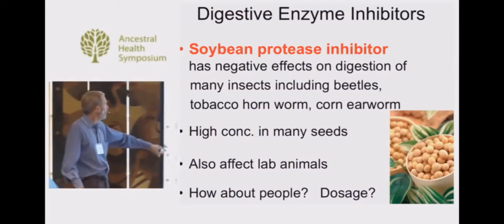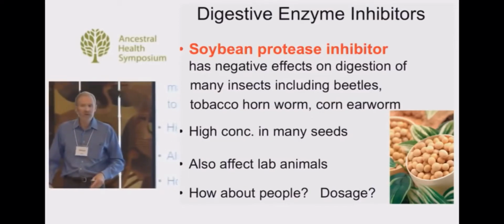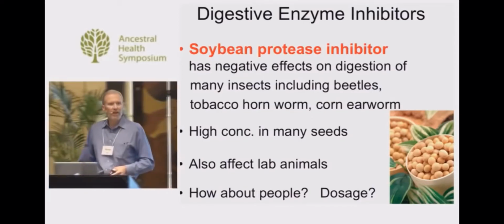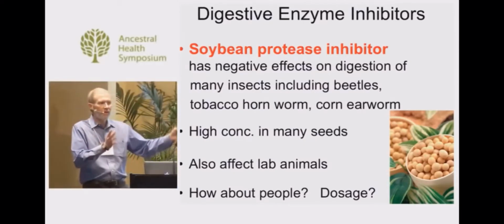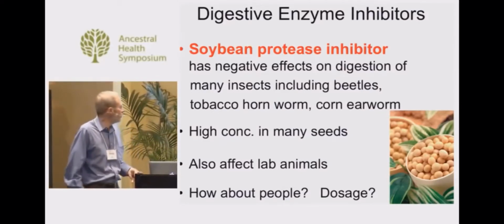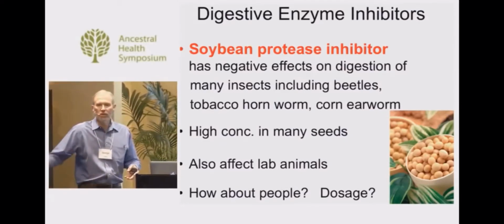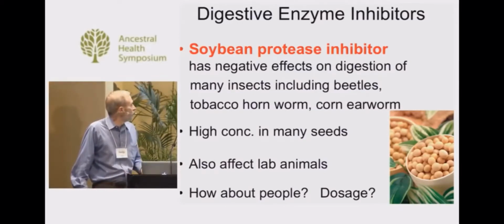And by the way, the soybean protease inhibitors also affect lab animals. And how about humans? And at what dosage? Dosage is a very big thing. We can often stand small dosages of many things, but if we up the dosage, so if somebody's eating huge amounts of soy that is not properly processed, then it wouldn't be surprising that the protease inhibitors might be having some effect.